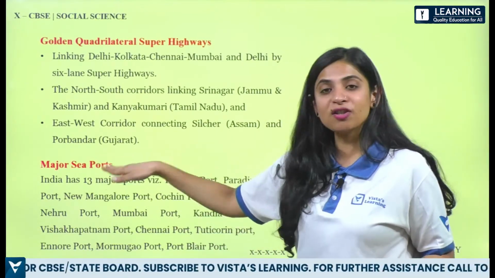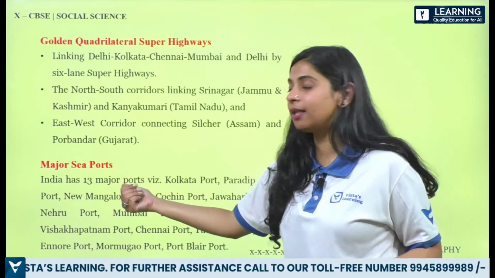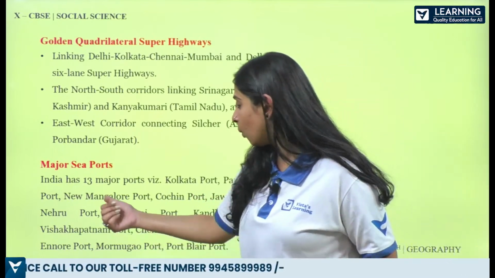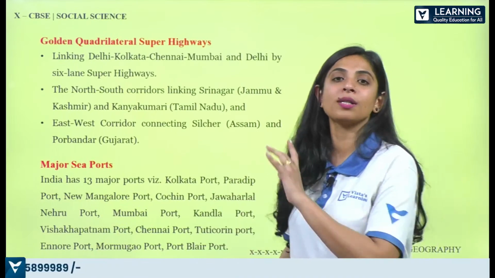Then we have some major seaports, which is the final topic. So how many major ports does India have? 13 major ports, and Kolkata Port, Paradip Port, then New Mangalore, Cochin. So these are some of the examples. You can pause and you can read.